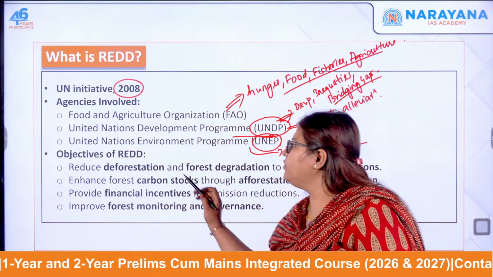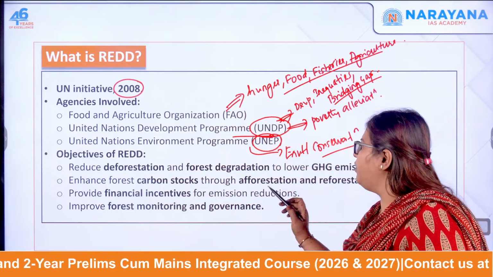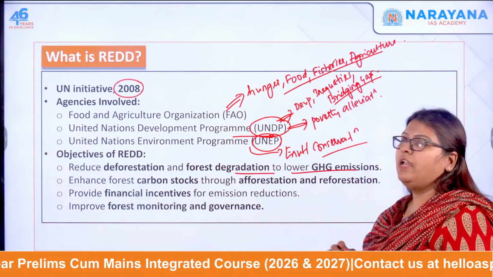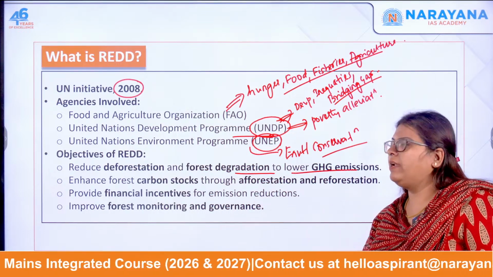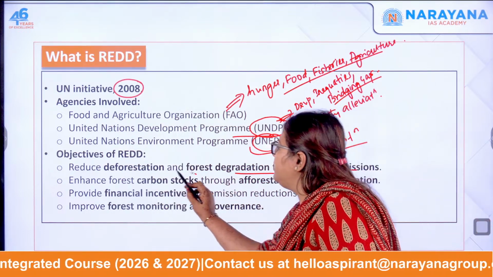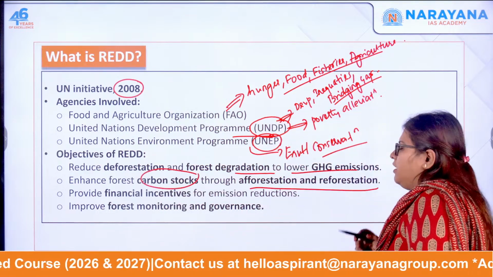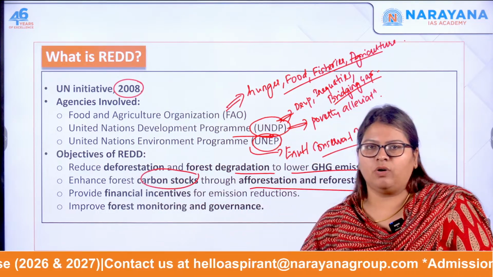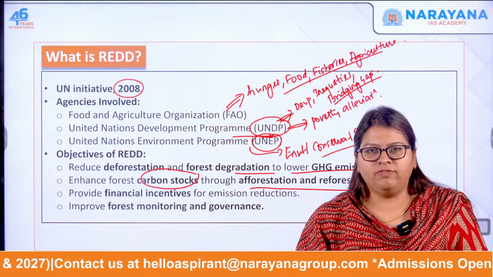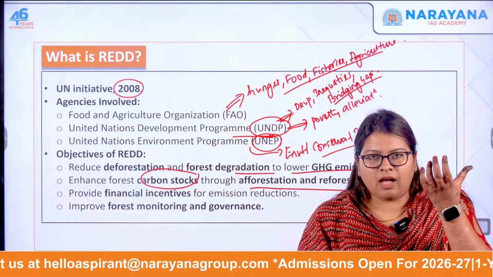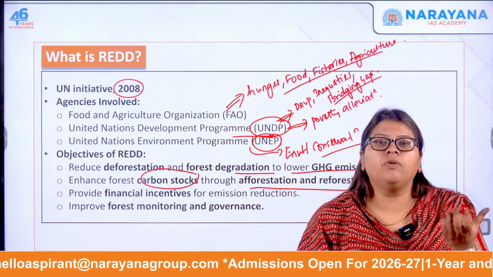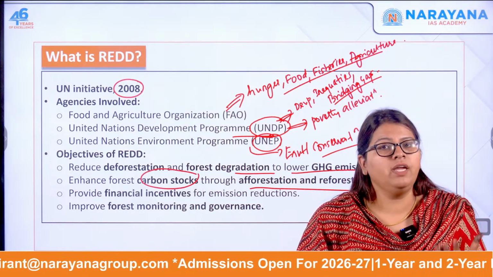Now the objectives of REDD: of course, to reduce deforestation and forest degradation in order to lower greenhouse gas emissions. Next, to enhance the carbon stocks through afforestation and reforestation. What do you mean by carbon stocks? I told you, the more trees you plant, they act as carbon sinks. They store a lot of carbon from emitting into the atmosphere.